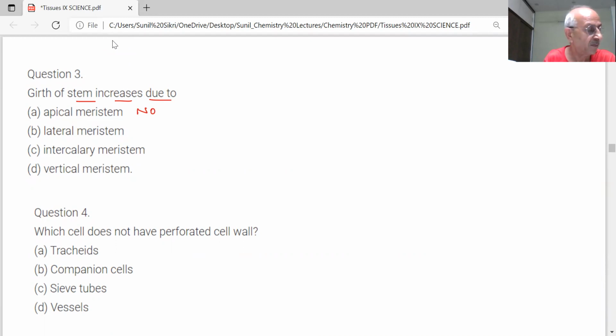Sir, apical meristem is present at the apex of leaves, stems and roots. Lateral meristem: girth of stem increases due to lateral meristem. This is correct. Lateral means lengthwise.